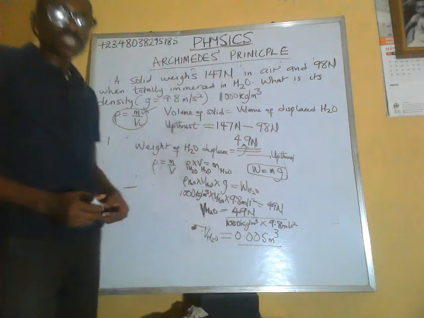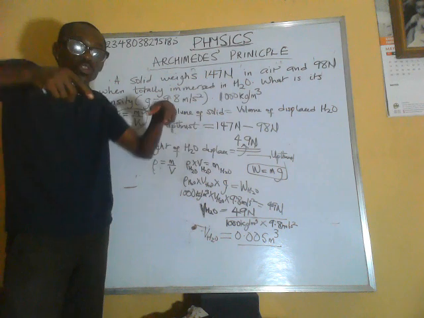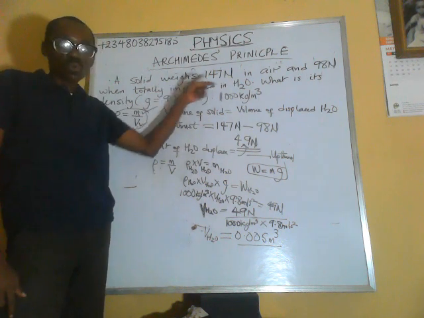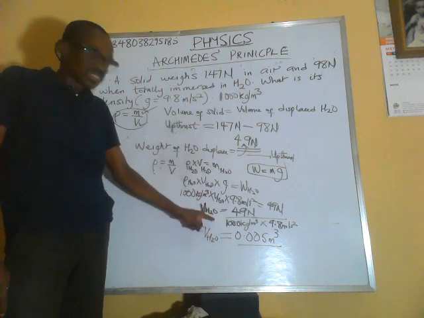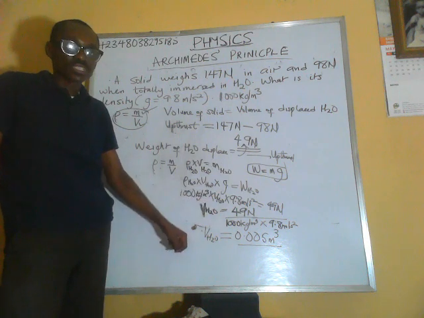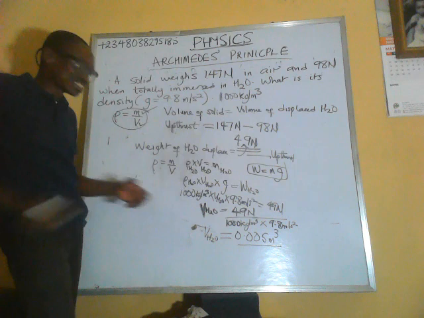So the volume of water displaced is equal to the volume of the solid. Since the solid was completely immersed in water, the volume of water that was displaced is equal to the volume of the solid that was immersed. So this is the volume of that body. From there we can actually calculate its density now.